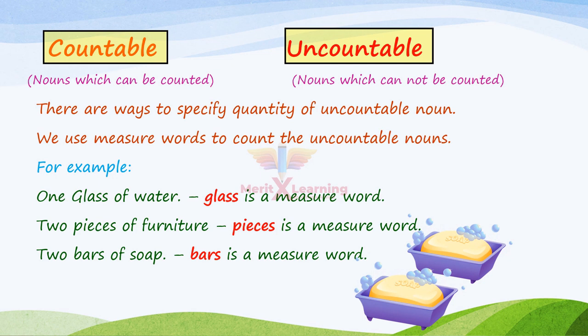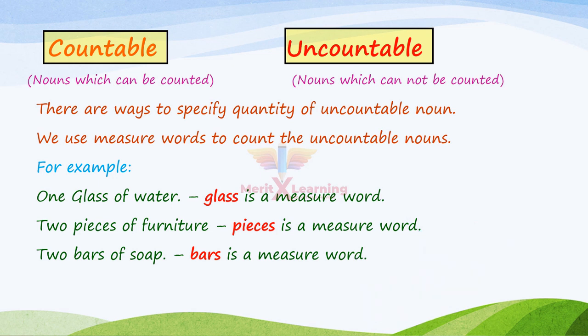Okay, so if we don't just say give me water, if we want to measure or specify quantity, we always say give me 1 glass of water or give me 1 bottle of water. So we always measure the uncountable nouns using the measure words. So here are few examples of it.